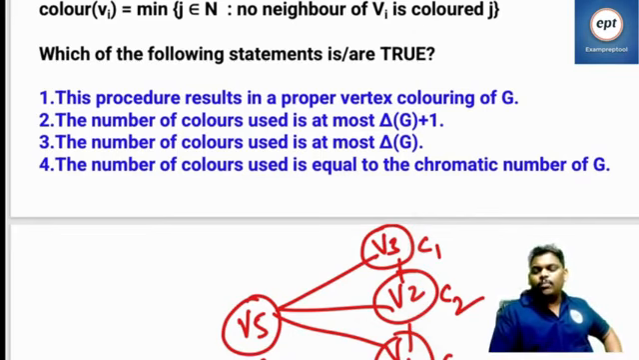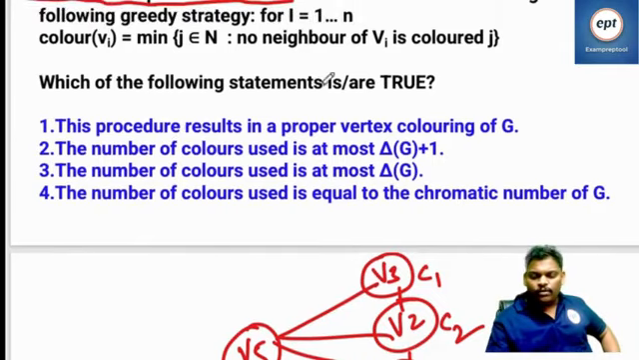So like that it keeps on going. V3 color C1, V2 color C2, V1 color C3. What about the V5 color? The V5 color is going to be the minimum number which the neighbors don't have. 5 is also possible, 6 also, but the minimum number is going to be 4. So C4. That is the algorithm being followed. Which of the following statements are true?